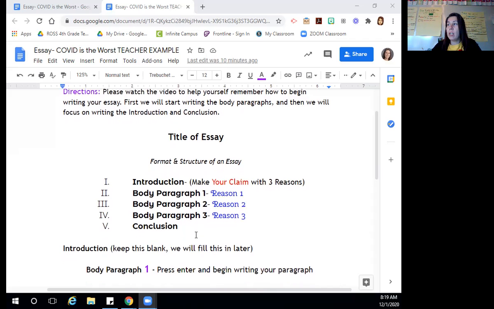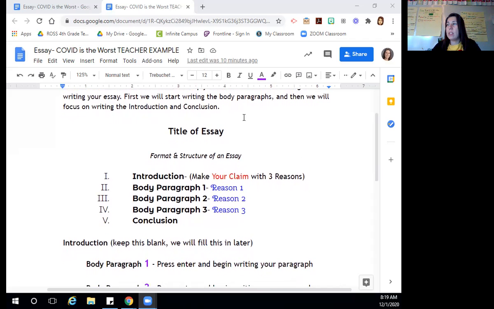So when you are looking at your essay format right here, it's going to say title of essay. Underneath the title of essay, you are going to highlight that part and you are going to write COVID is the worst. And yes, your title needs to look exactly like that.